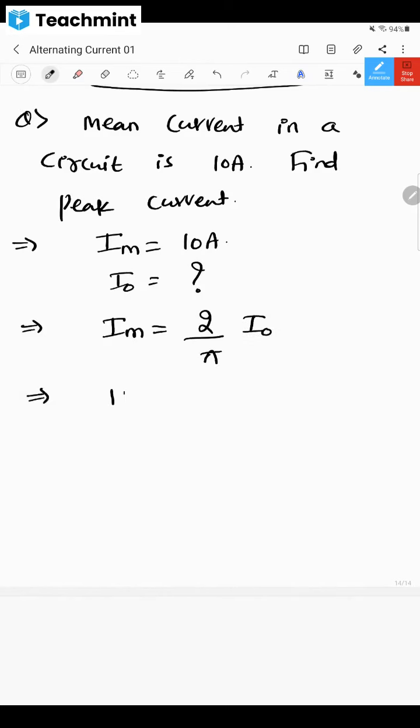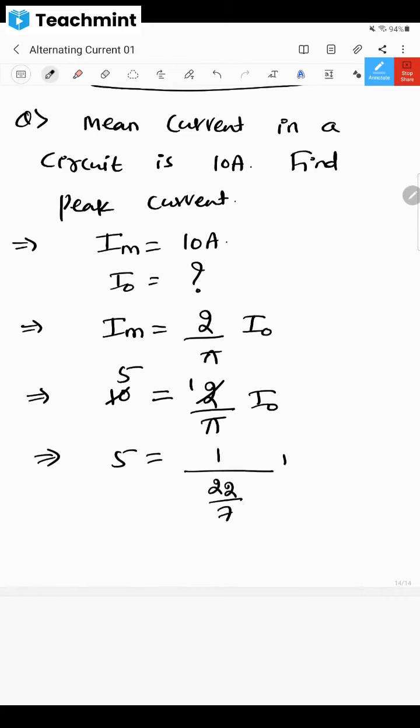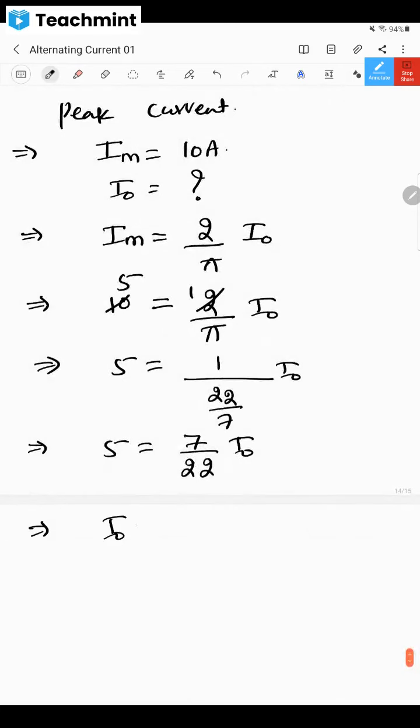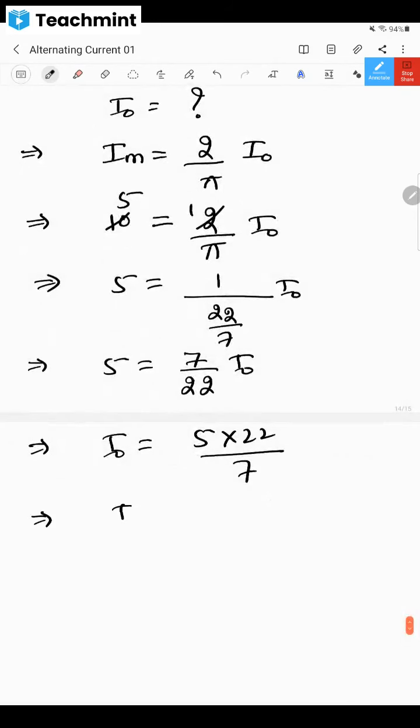Just put all the values, that is 10 is equal to 2 by pi into I naught. Here it becomes 2 ones are 2, 2 fives are 10, so 5 is equal to 1 divided by pi, means 22 by 7, into I naught. Now 5 is equal to 1 divided by 22 by 7, means it becomes 7 by 22 I naught. Now I naught is equal to 5 into 22 divided by 7. You can directly do it from calculator, no? So 110 divided by 7. Can somebody tell me what is this answer with the help of calculator? Otherwise, anyway, I am there to do it.